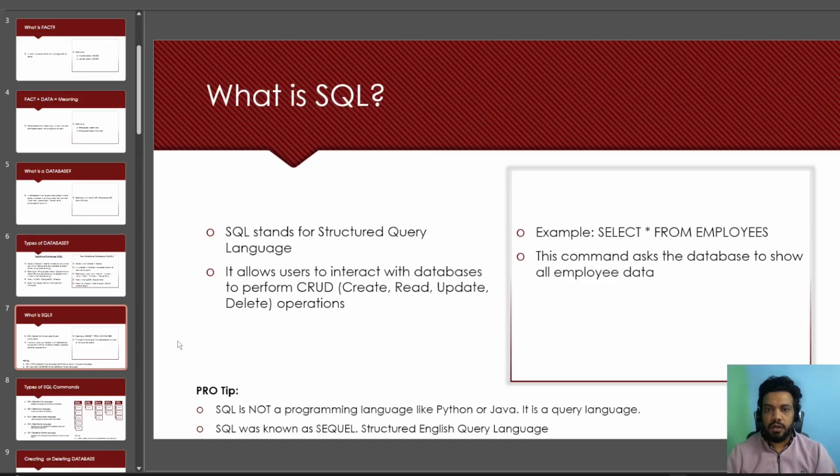We write SQL to interact with the databases. So in our case, we will write SQL queries to interact with the MySQL database. MySQL is a relational database, so we get the data from a relational database.